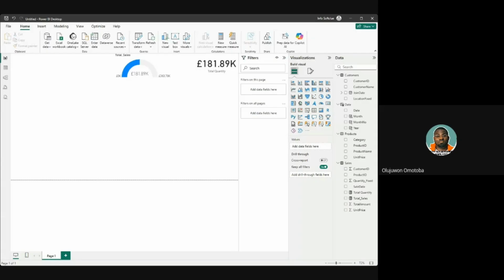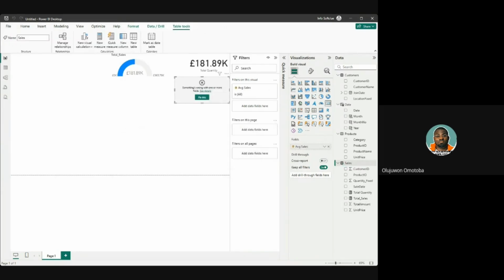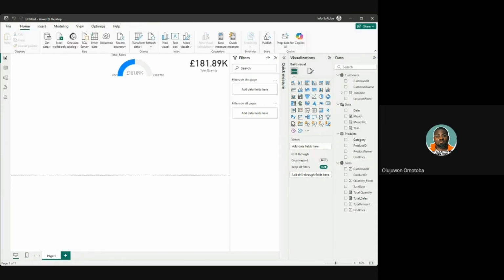So what will be the formula of average sales made, since you already suggested it? Total sales divided by number of transactions. So we're going to create a new measure. But before we are able to get number of transactions, we have to do a count. That is the truth. We have to count the number of sales we did. So for this, we are going to do a count.